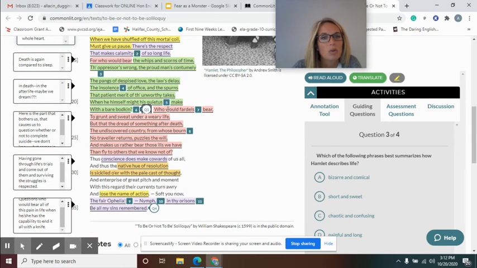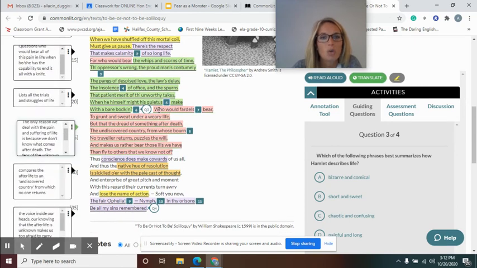All right. So then in pink here, who would fardels bear? Fardels are like burdens or struggles. Who would fardels bear to grunt and sweat under a weary life, but that the dread of something after death, the undiscovered country from whose bourn no traveler returns, puzzles the will and makes us rather bear those ills we have than fly to others that we know not of? All right, what does he say in here? Okay, so he said this is burdens.